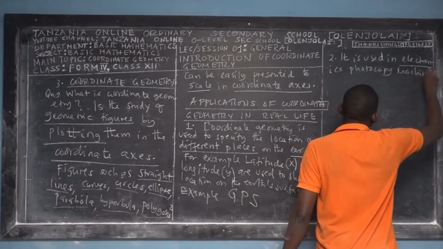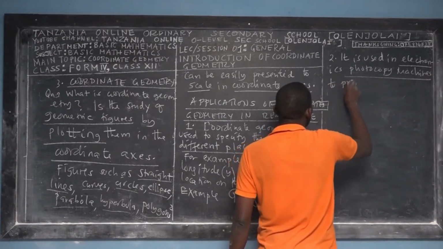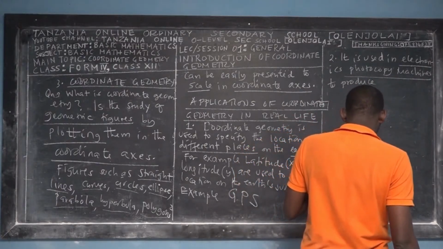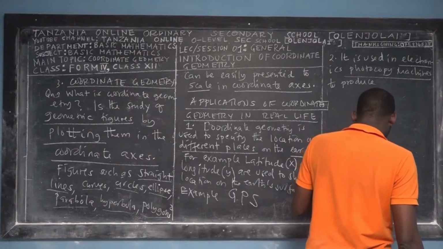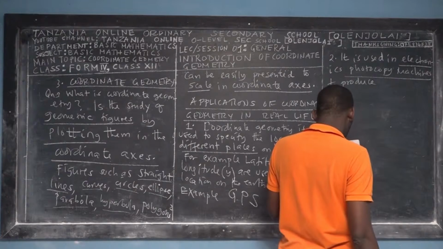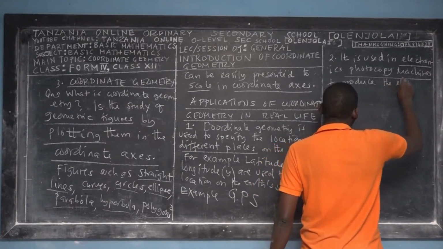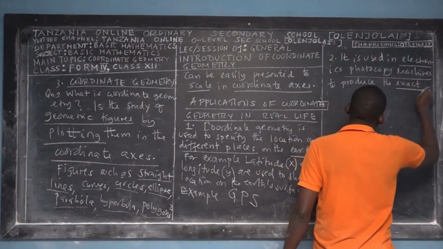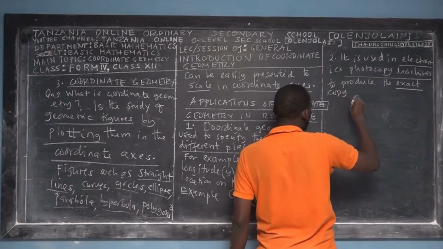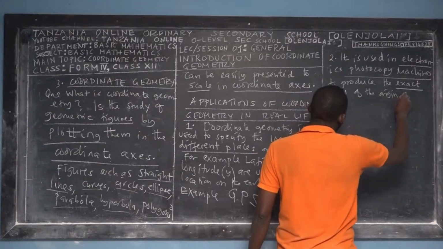Photocopy machines are used to produce the exact copy of the original document.